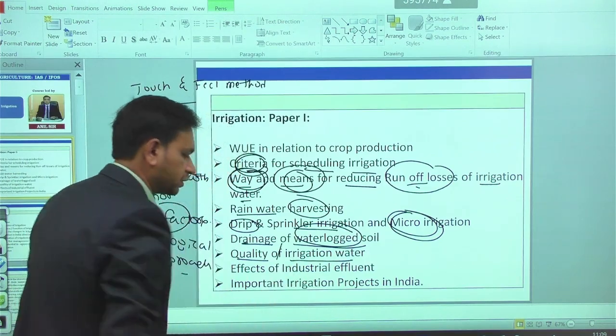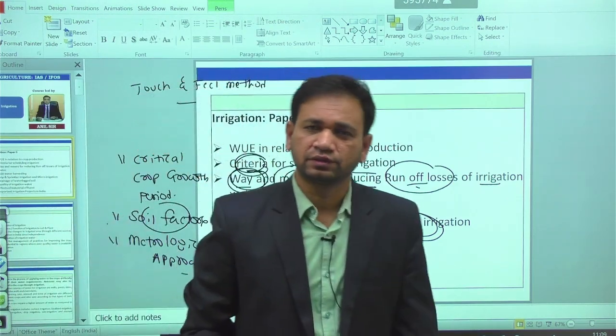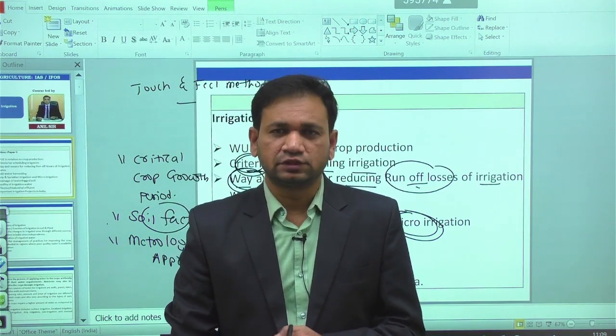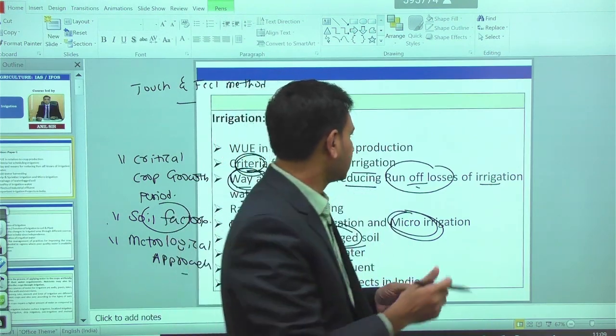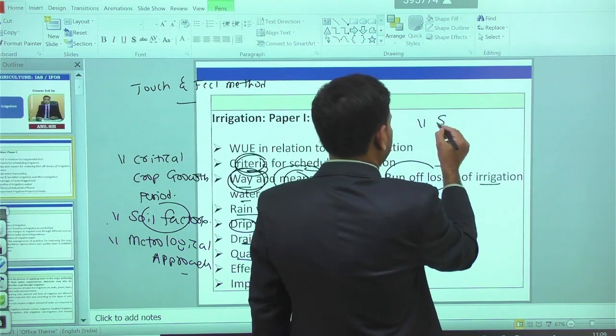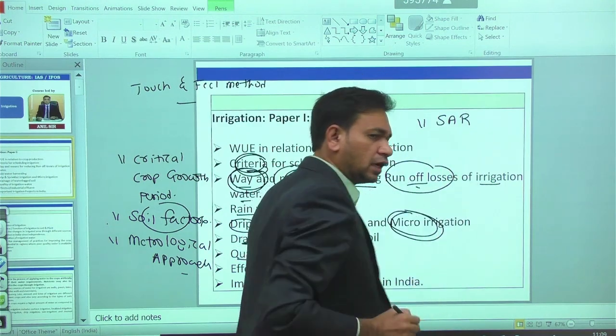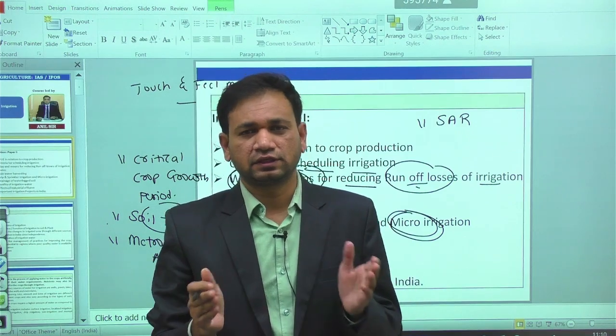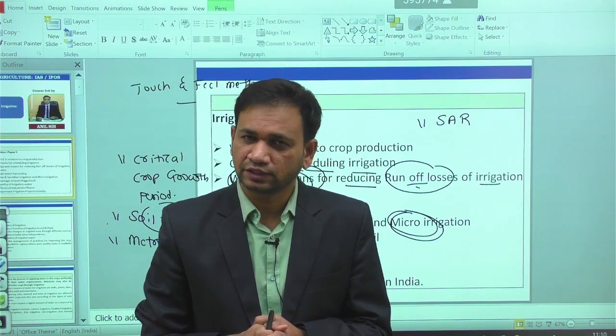Then we have the syllabus topic called quality or suitability of irrigation water. Both terms are the same. The quality of irrigation water can be judged from four basic criteria. One is the sodium absorption ratio. According to the SAR, we can have class 1, class 2, class 3 and class 4 types of water.